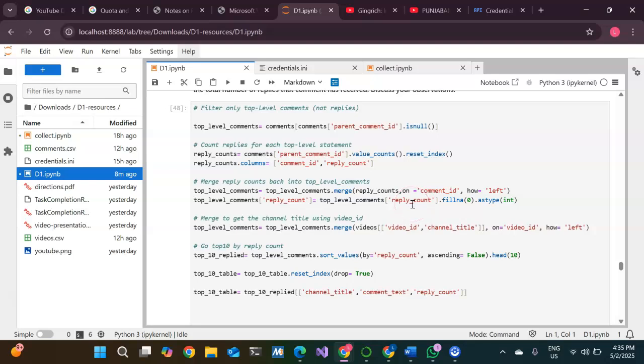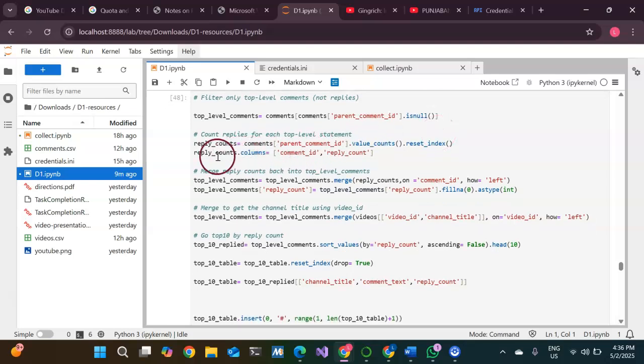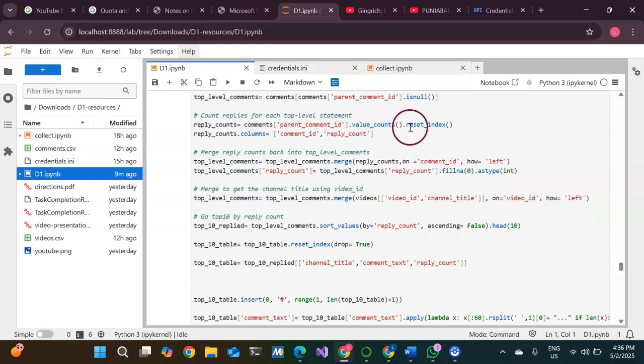Here's the code. First of all, we filtered only top level comments, not the replies. For that, we should have the parent comment ID null, because the top level comments are the comments which are initialized, which are the first comment, and we have counted the replies for each top level comment. Then reset index. These are the basic functions that we started from earlier tasks and have used here.